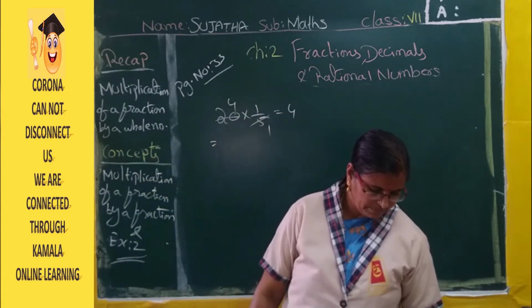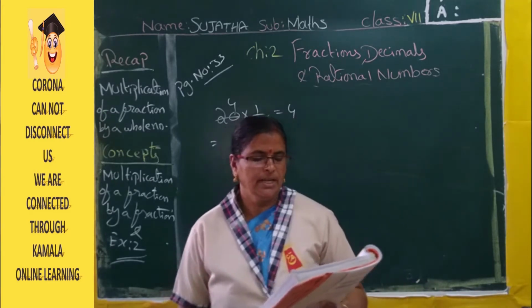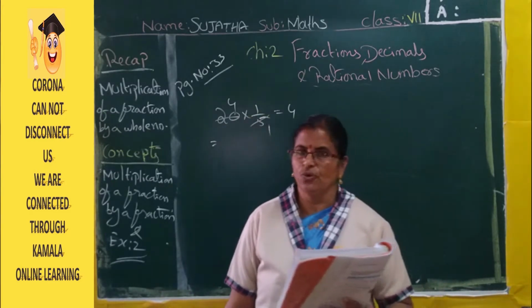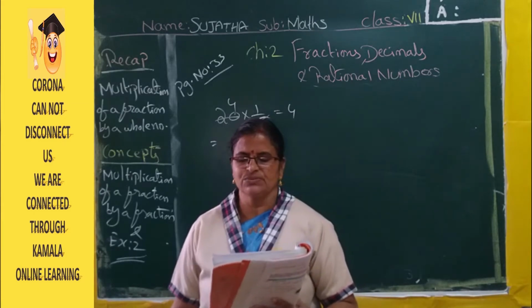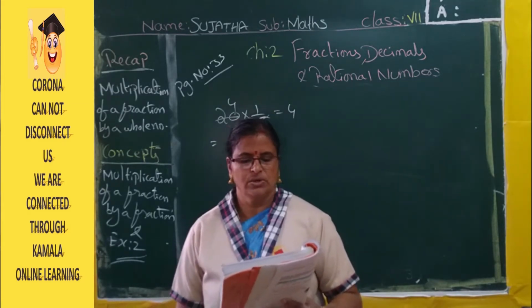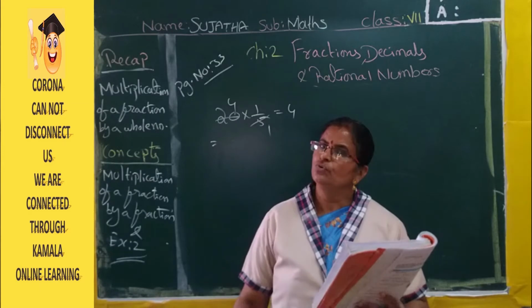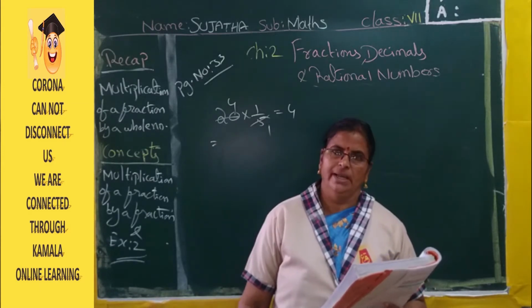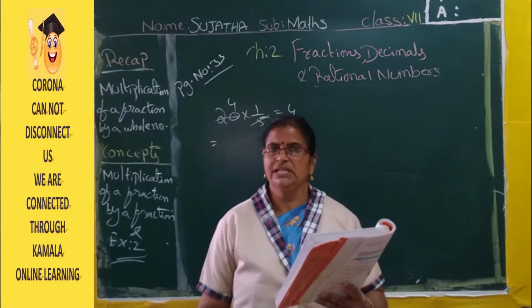Understood? Now, the fifth example. In a family of 4 members, 15 chapatis were consumed in a day. In the family, 4 persons are there, and daily they eat 15 chapatis.